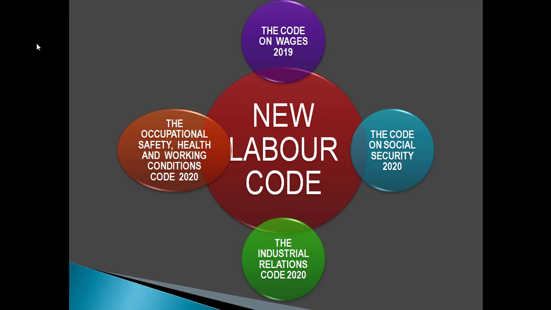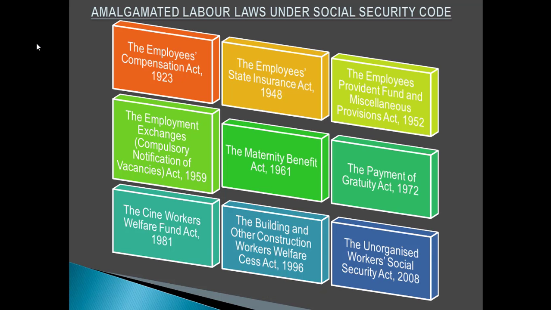So the four new labor codes are the Code on Wages 2019, Code on Social Security 2020, the Industrial Relations Code 2020, and the Occupational Safety, Health and Working Conditions Code 2020. Now, under the Social Security Code 2020, there are 9 labor legislations which have been clubbed together. All these 9 labor legislations are related to social security of the employees, right? That's why they have been put under this Social Security Code.